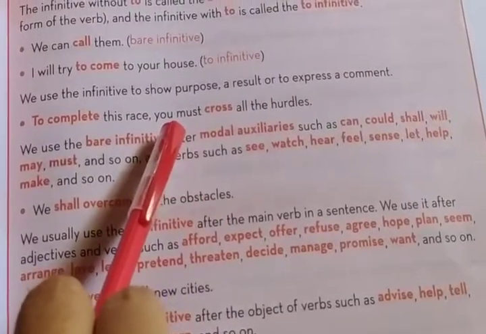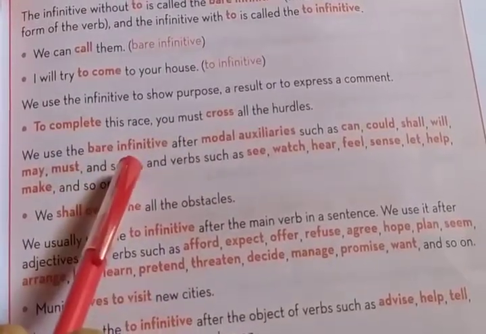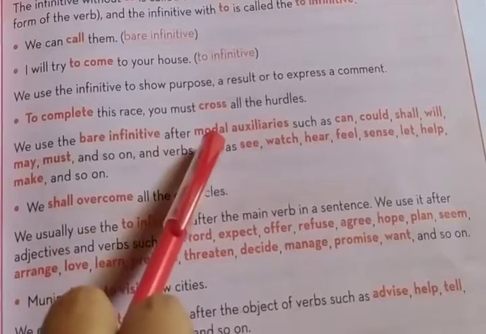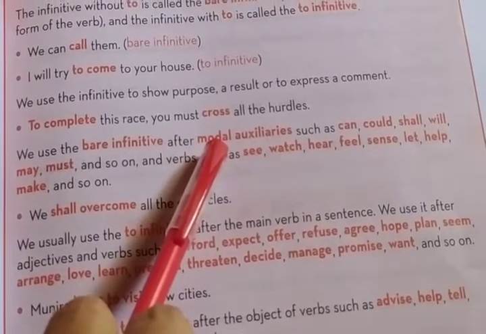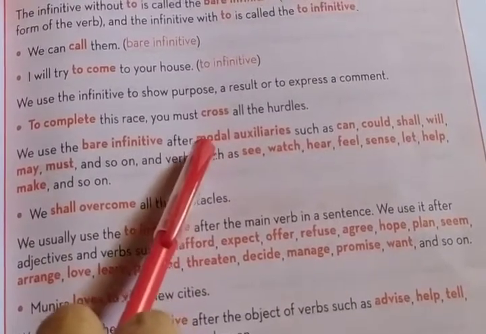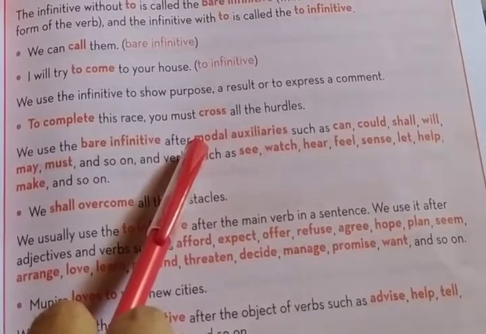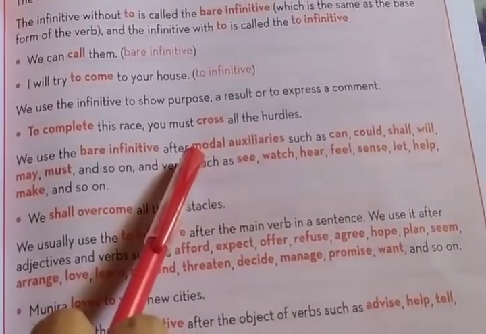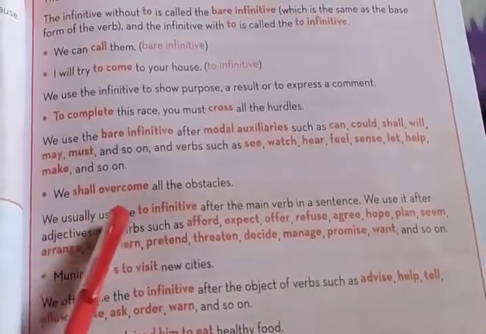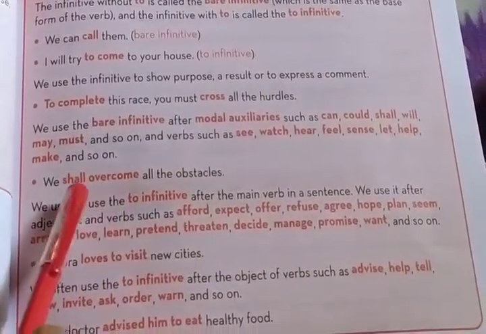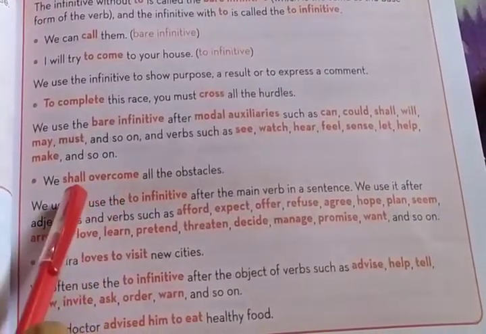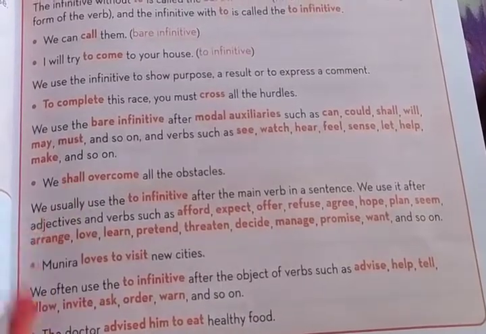So always remember, the bare infinitive is placed after modal auxiliaries, but the main verb is placed after a be verb or have verb, and it is also placed independently. We shall overcome all the obstacles. Shall overcome: overcome is a bare infinitive, placed after the modal shall.